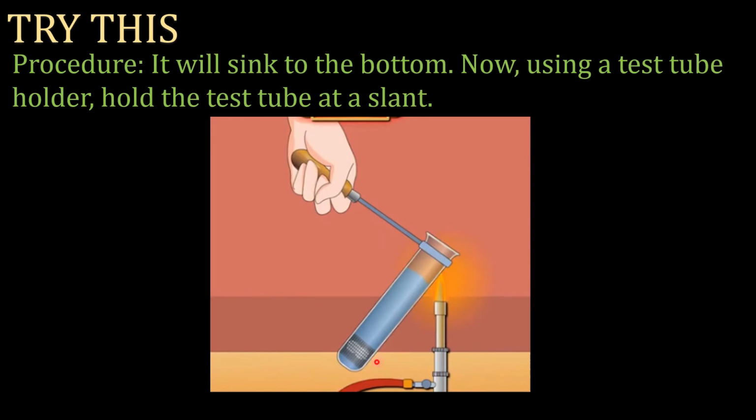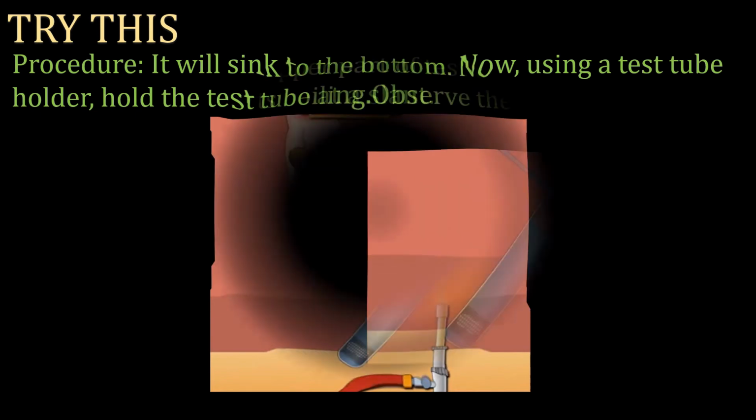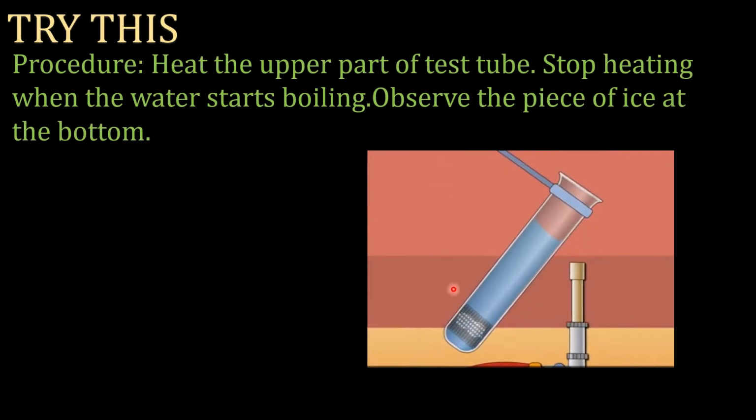Students, it will sink to the bottom. Now, using a test tube holder, hold the test tube at a slant. In this way, heat the upper part of the test tube. Stop heating when the water starts boiling.